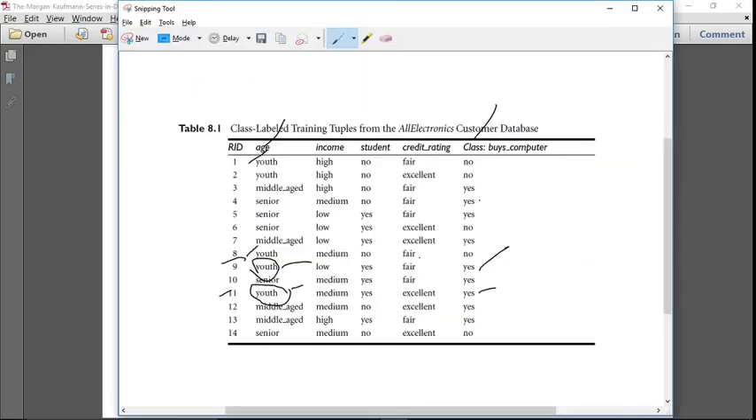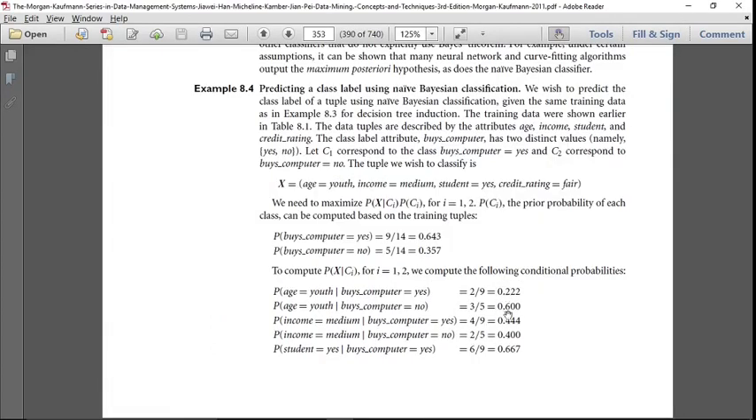So income equal to medium, how many positive instances with income equal to medium? How many negative instances are there, that you have to calculate. For positive instances it is 4 by 9, 0.444. For negative instances 2 by 5, 0.400.